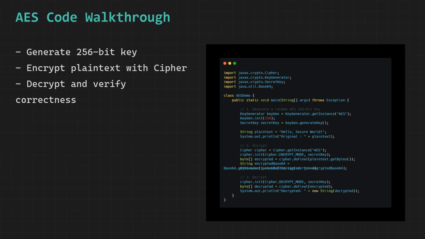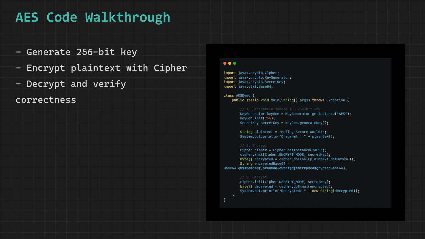We call Cipher.getInstance and pass the string AES to it, which retrieves and initializes a concrete implementation of the AES encryption and decryption algorithm from the Java security framework, and this cipher object is the actual engine that will perform all the cryptographic transformation work on our data. We then call cipher.init and pass two arguments to it, which are the constant ENCRYPT_MODE and our randomly generated secret key.